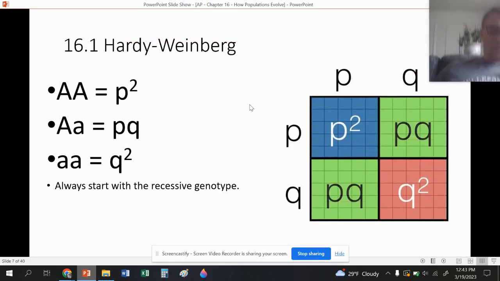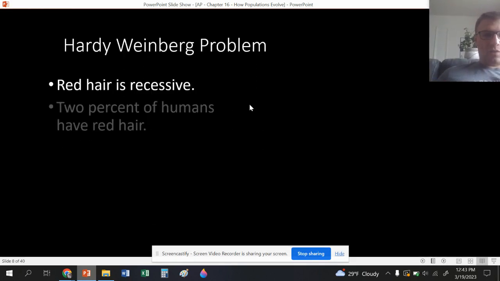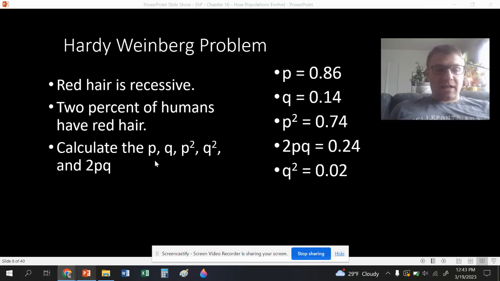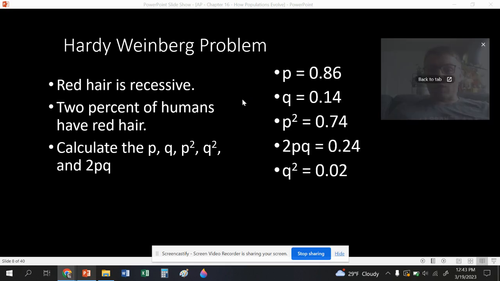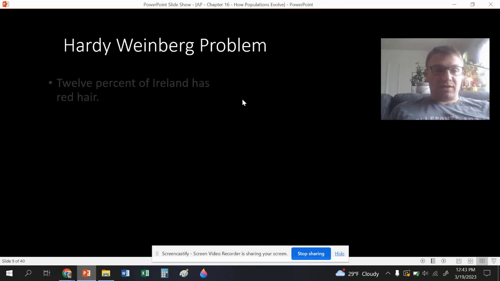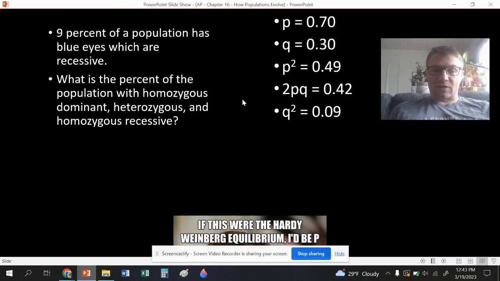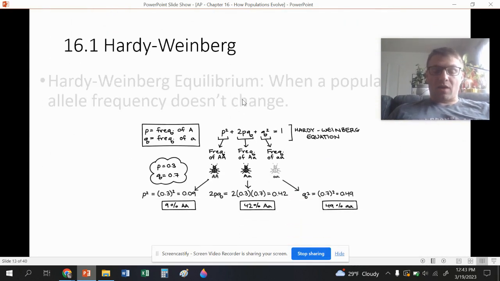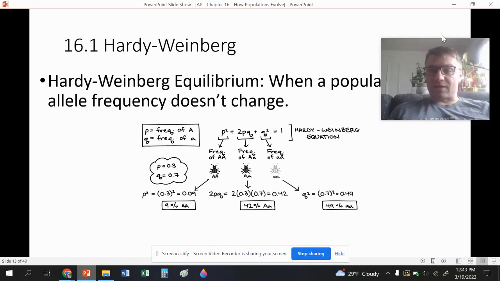Little note here, always start with the recessive genotypes. When we go through here, we're going to be calculating for all 5 of these equations. I'm going to take you through more specifically in class, but there are a lot of good videos out there. I'm not going to take the time to go over these because Bozeman Science does a great job of going over these equations. I'm not going to redo what he has already done. So I would look through the Hardy-Weinberg Bozeman Science video if you want a little bit more about the equations.